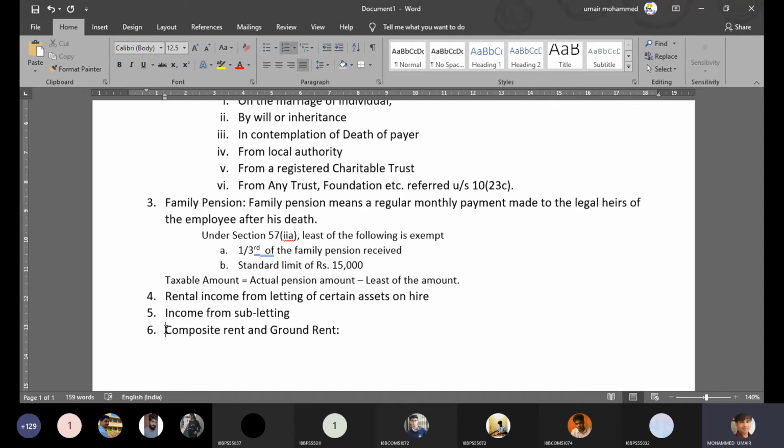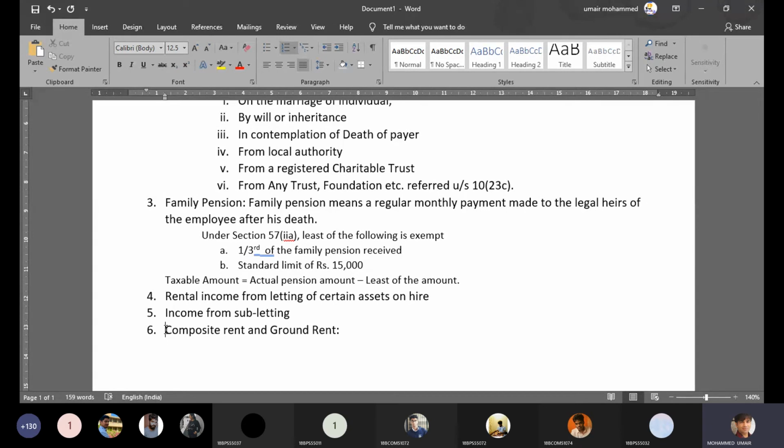So as the association of the apartment, I am getting income from the swimming pool. That income is called composite rent. The rent which is generated from the facilities attached to a property, which are independent facilities, is called composite rent. So composite rent cannot be taxed under the head house property. Therefore it is taxable under the head other sources.